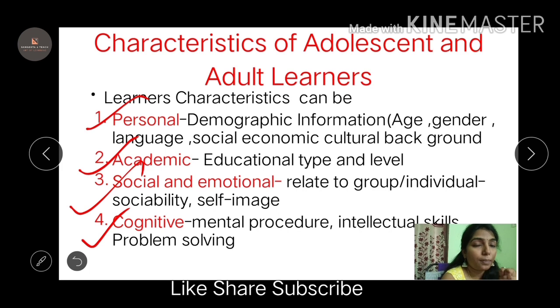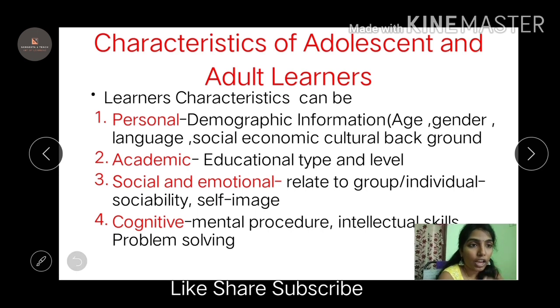Coming to personal, it can be demographic information, like age, gender, language, and social, economic, and cultural backgrounds. They learn from it, right? Coming to academic, it is the background of your education, the education type, and the level of education that you're taking. From that also you learn something, so that comes under academic.